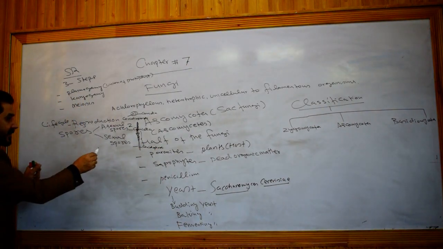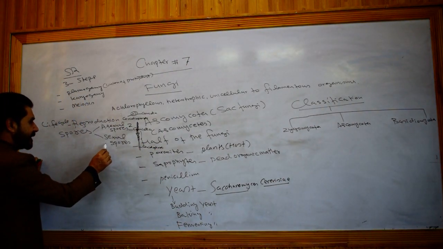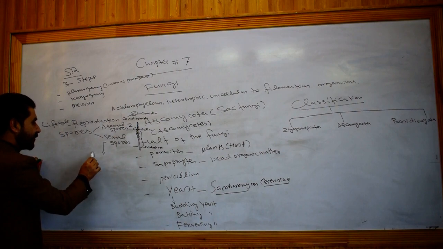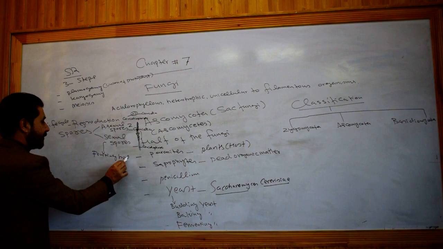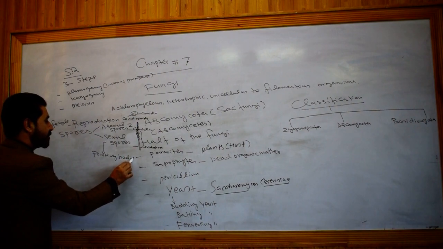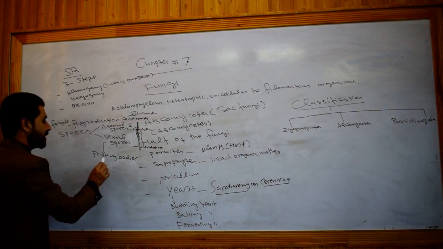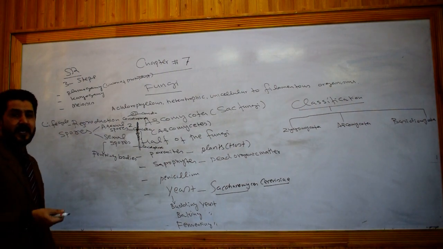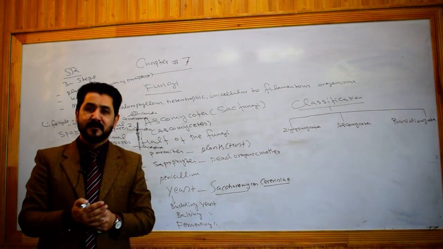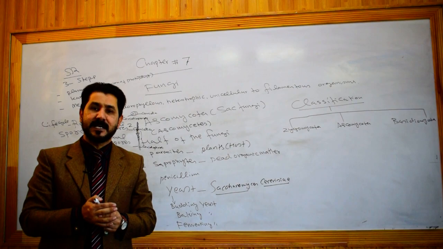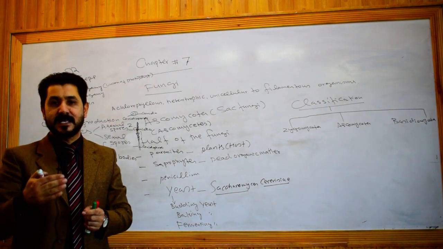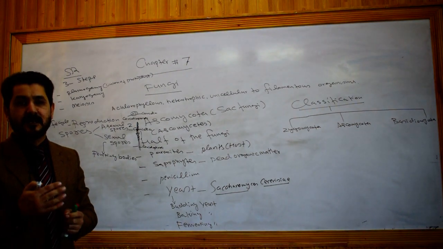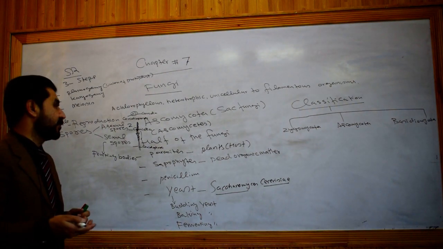The most important are the sexual spores. Sexual spores are produced in a fruiting body. Fruiting bodies are those bodies which produce spores. Just like in an ordinary plant, fruit is produced, and inside the fruit seeds are present, and these seeds are involved in the production of a new plant.